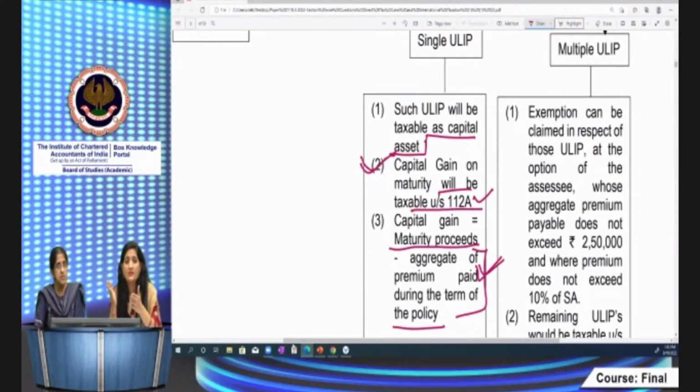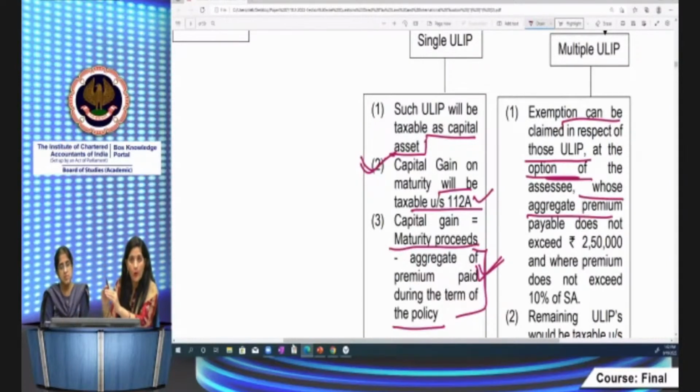I will discuss how you will take this option, how you will take the benefit of exemption. Exemption can be claimed in respect of those ULIPs at the option. This option is given to the assessee whose aggregate premium, combining the two or three policies, does not exceed 2,50,000, and the premium amount should also not exceed 10% of sum assured. In such case exemption can be claimed in respect of those policies.